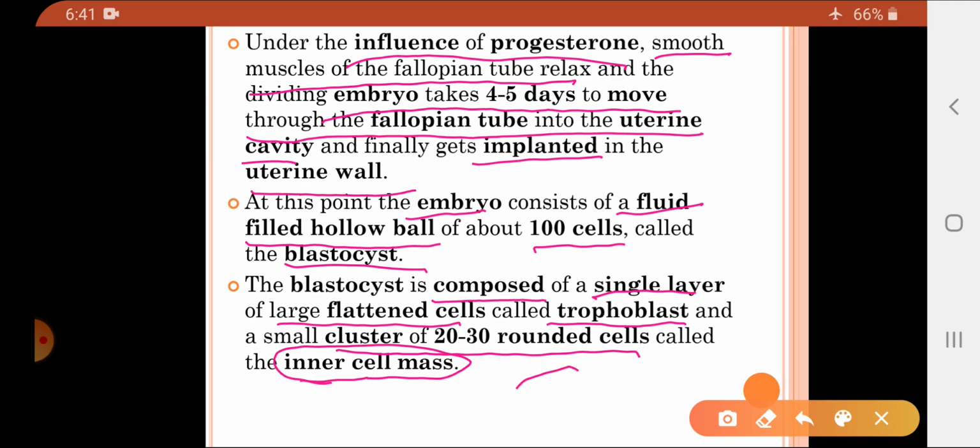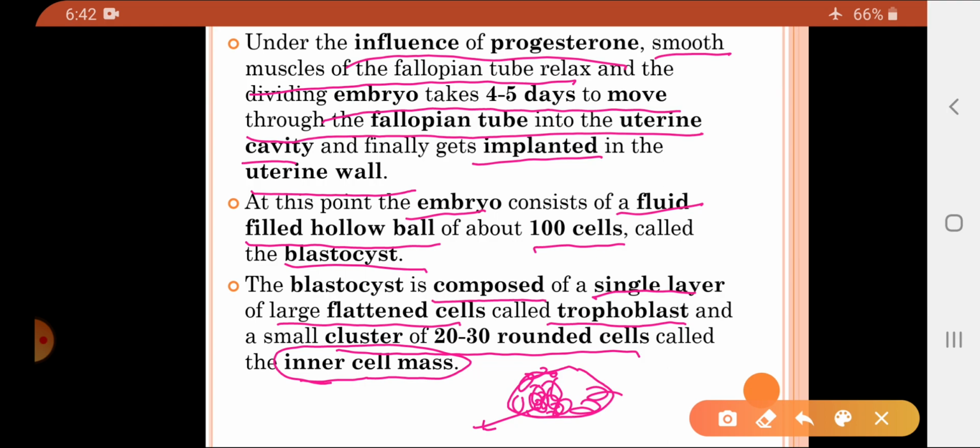So this is the outer layer, consisting of flat cells, called the trophoblast. Within that trophoblast there is a group of approximately 20 to 30 cells, and this is called the inner cell mass.